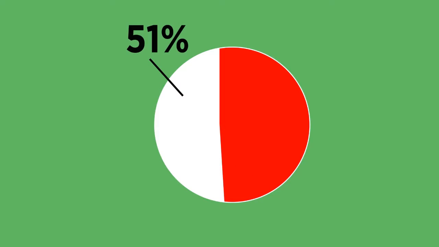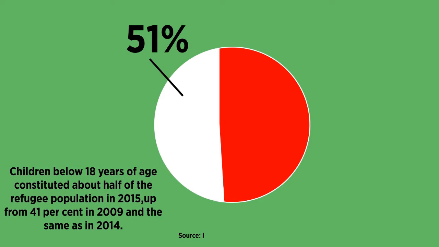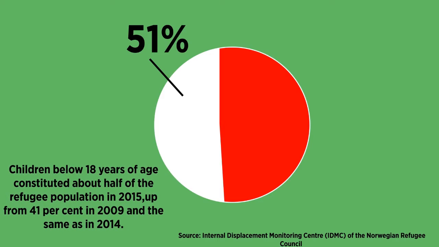51%. Children below the ages of 18 constituted about half of the refugee population in 2015. This is up from 41% in 2009 and the same as 2014. That's over half of the refugees being children.